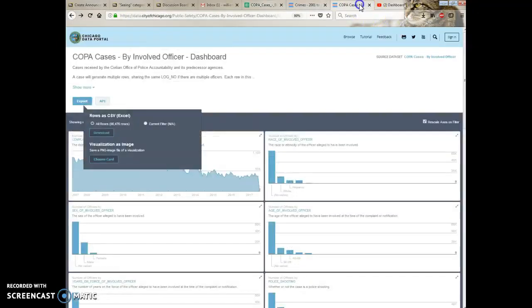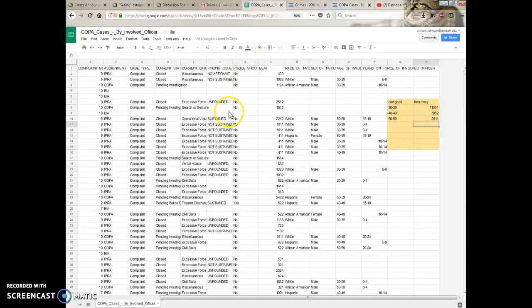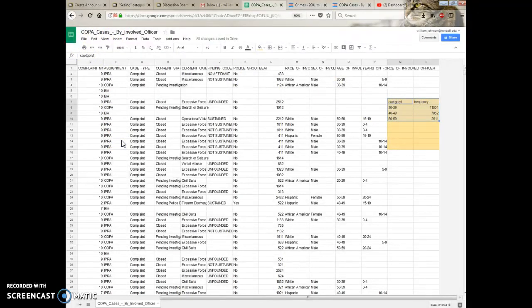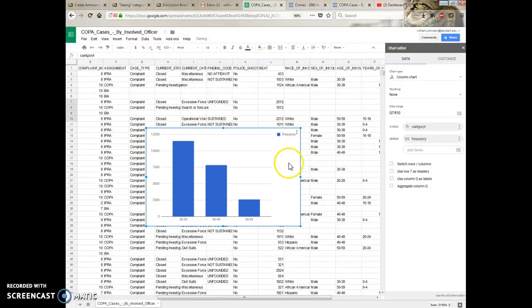That is your job. You're going to download a data set that you found from the data portal. Once you download, upload that data set to Microsoft Excel, something like that. I'm going to show you Google Sheets in just a second. And then when you use the count if, you'll have the categories and you'll have how many. Last step, highlight all that information and go up top to insert chart. It takes a second and ta-da, it pops out a graph.